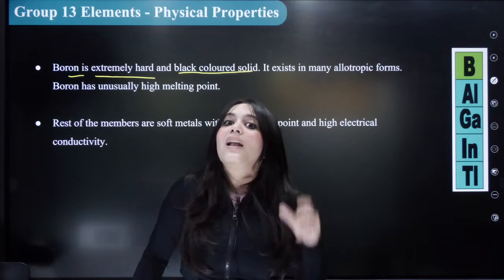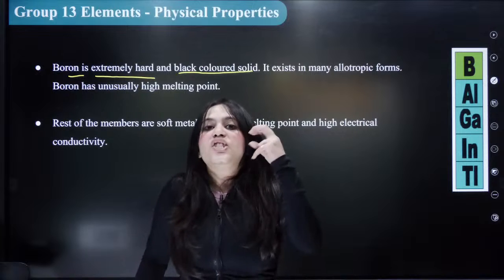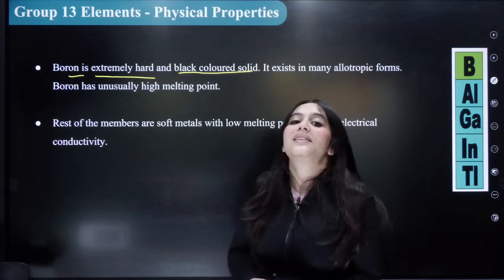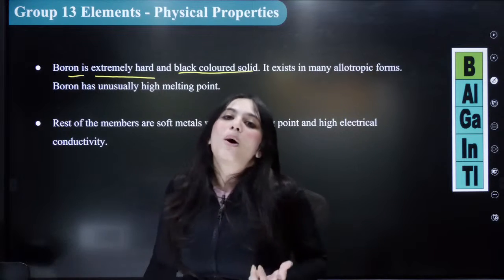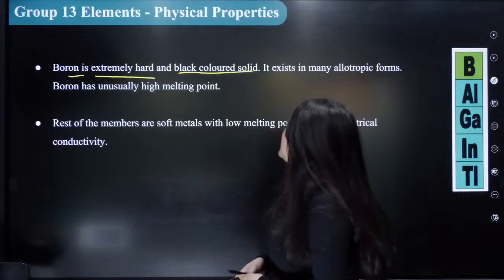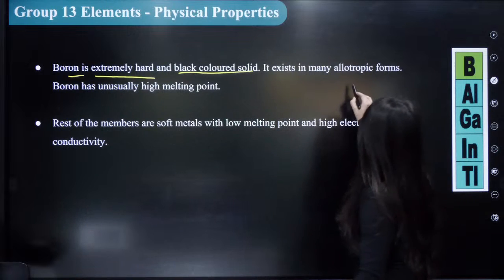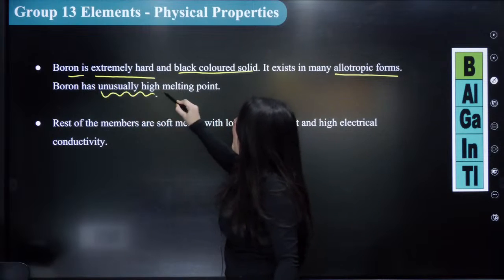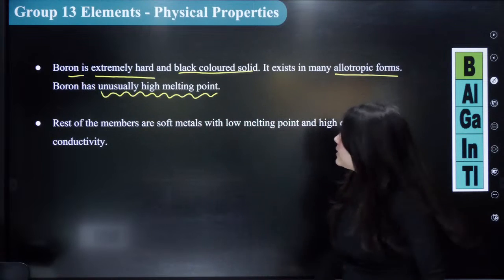So those are called allotropes. Similarly, boron also exists in so many allotropic forms. Its structure changes, hence its physical properties also change. It exists in many allotropic forms and it has an unusually high melting point, which I just discussed.